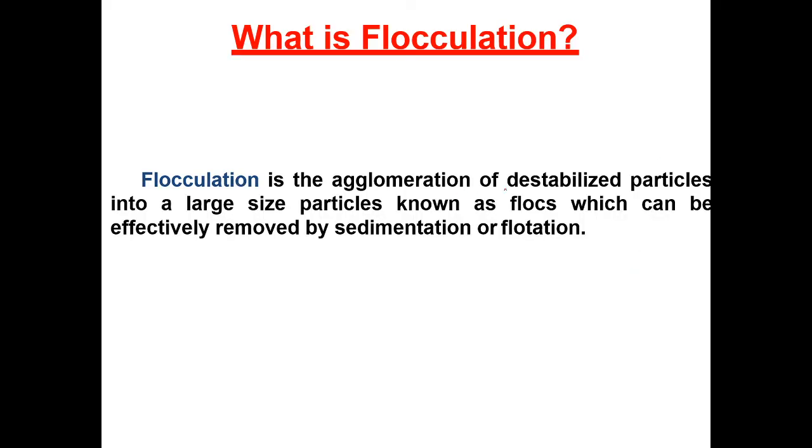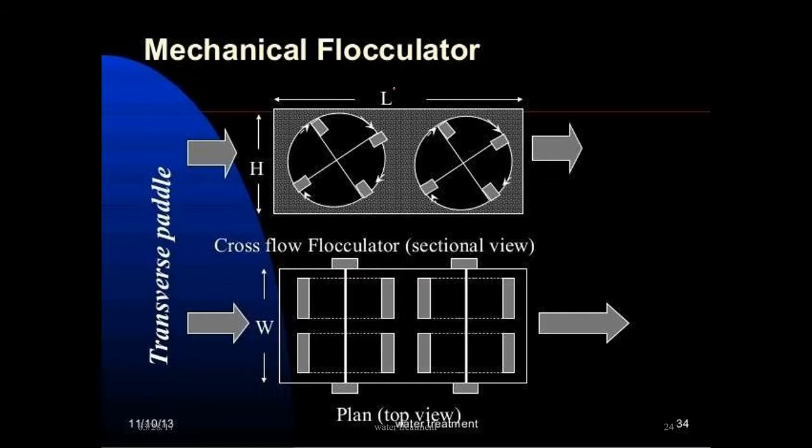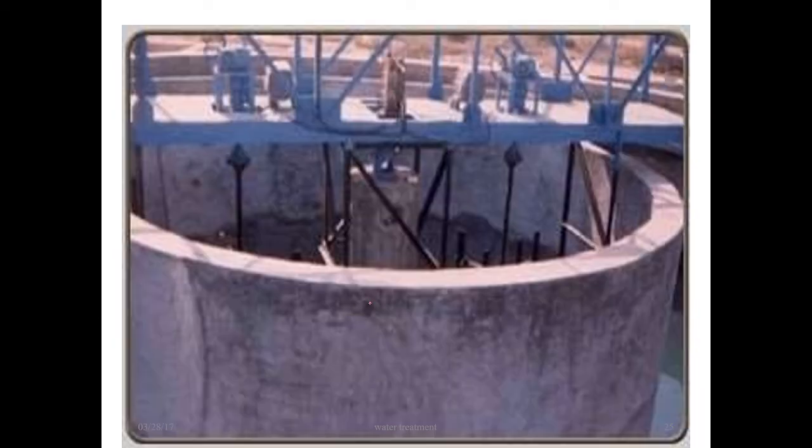So again here I mentioned flocculation is the agglomeration of the destabilized particles into large size particles known as floc, which can be effectively removed by sedimentation or flotation. These are the mechanical flocculators. If you switch on the button, then automatically this will rotate. So automatically the dose will be added to the water. This is the example for the mechanical device.